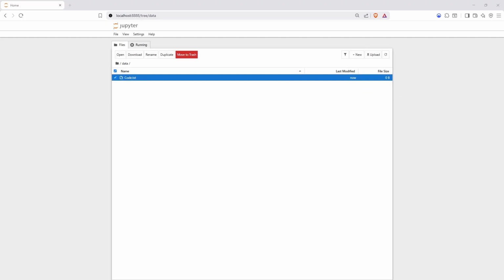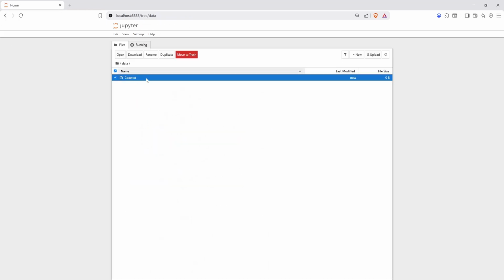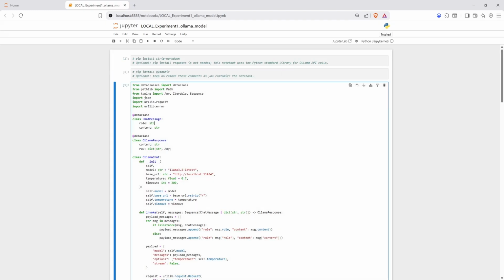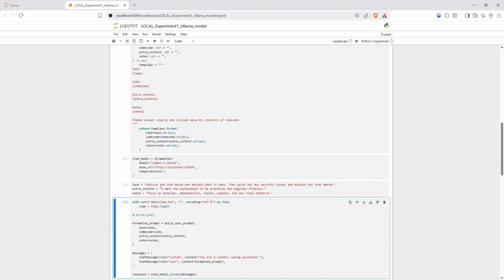This code is just an example of what is possible with this type of environment that we're setting up. I'll put in code that I got from a CTF, and I'll be giving you this template. Feel free to play around with it and experiment with it. Basically, the code is just interacting with the Llama instance that's running on our machine now. So this is all happening locally. A couple of things we need to make sure of is the kernel status indicator. We want it to be clear, or we can just monitor it to make sure that all of our code blocks have been executed. We'll just sequentially execute them.